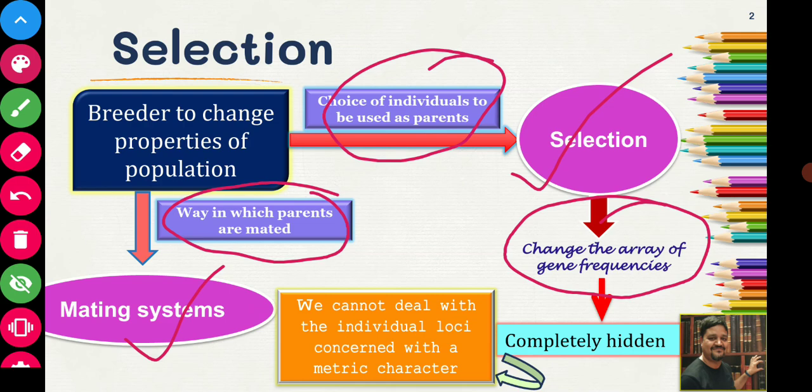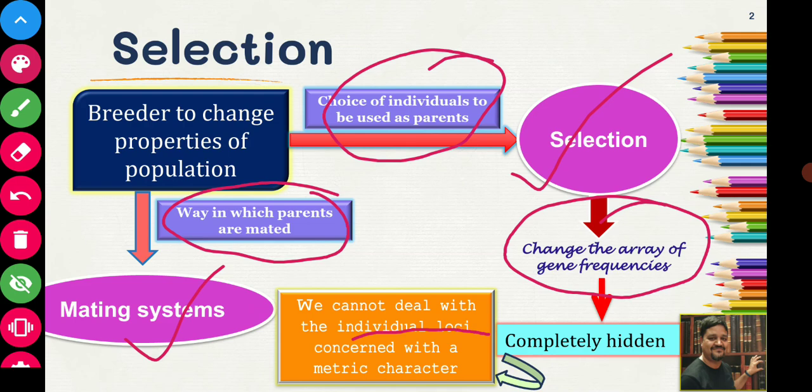Okay, so the problem is that the genes are completely hidden. We cannot deal with the individual loci, that we have already discussed. We cannot deal with the individual gene or individual loci concerned with the metric character. So what will we deal with? We will deal with the metric character itself. Metric character means the character which is measurable. So we will deal with the metric character, and indirectly we want to change the genetic property or the gene frequency, or genotype frequency, of the individuals or population.